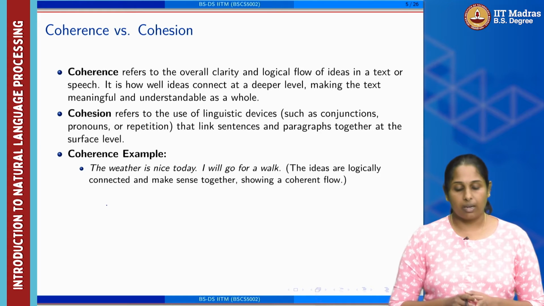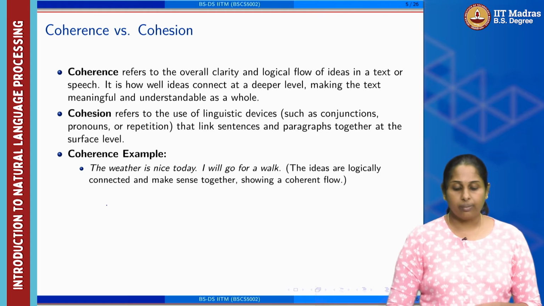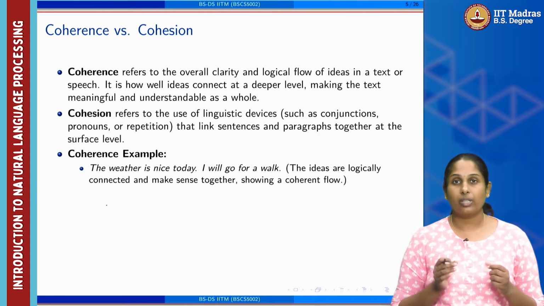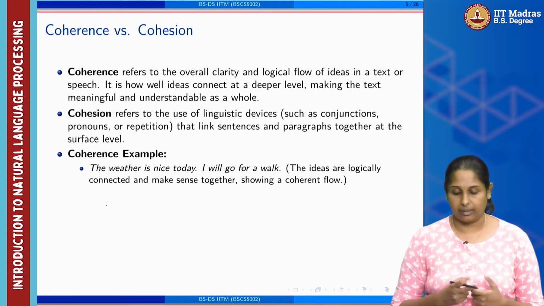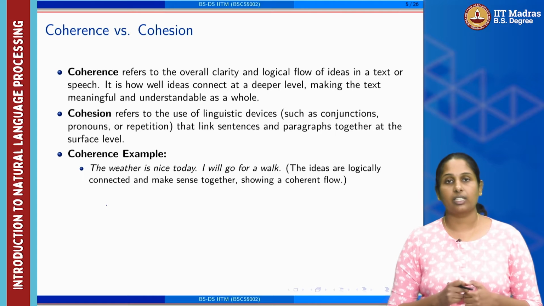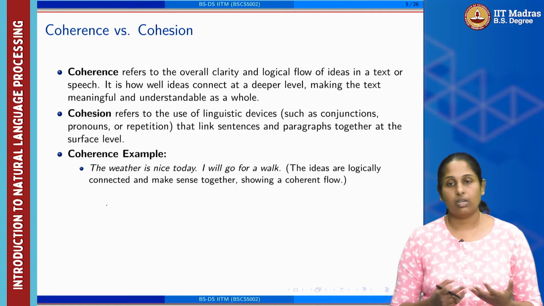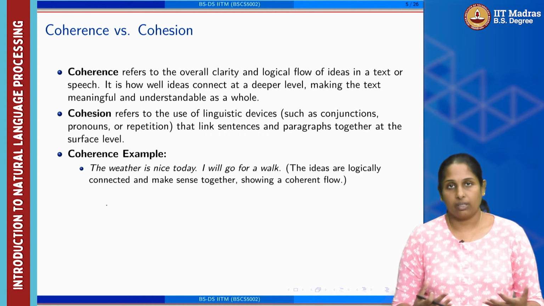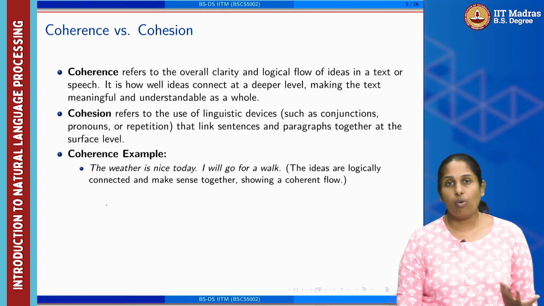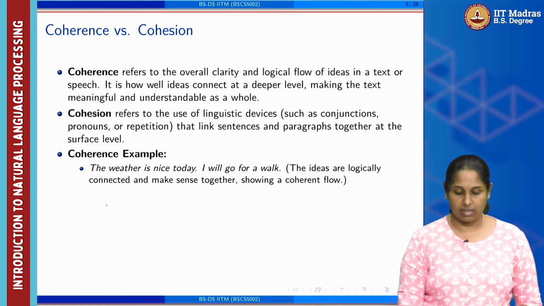So, coherence example: the weather is nice today, I'll go for a walk. The ideas are logically connected to make the information coherent. There is a flow from one sentence to another.